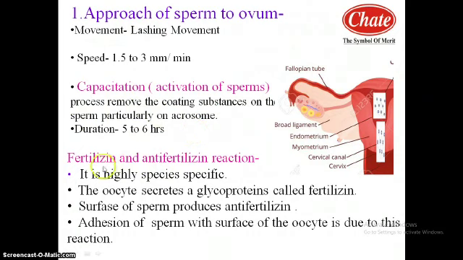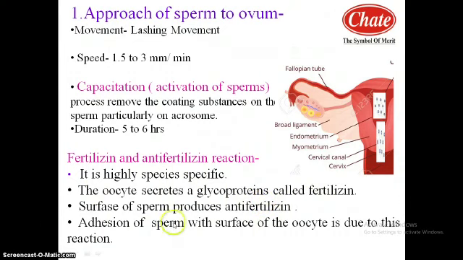Now the most important event occurring before penetration is the fertilizin and anti-fertilizin reaction. This reaction is species specific because the oocyte secretes a glycoprotein called fertilizin, and this fertilizin has many receptors or binding sites for anti-fertilizin.